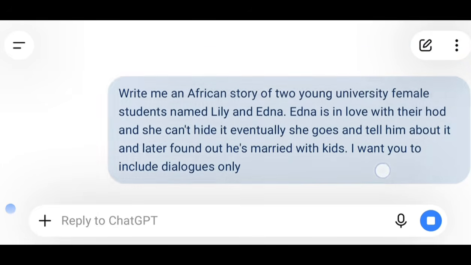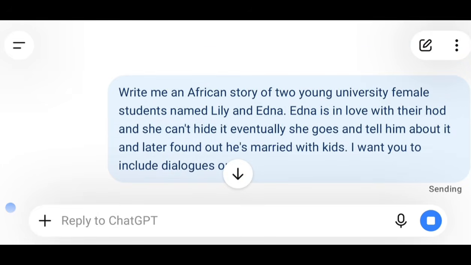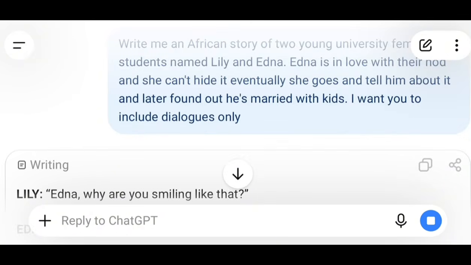So look at it. I said, write me an African story of two young university female students named Lily and Edna. Always try to give ChatGPT your own names, because presently there are a lot of similar names flying around in almost all of the AI stories that we're seeing right now. I say Edna is in love with their HOD and she can't hide it. Eventually she goes and tells him about it and later finds out that he's married with kids. I want you to include dialogues only. And the reason I said that, I'm going to show you.